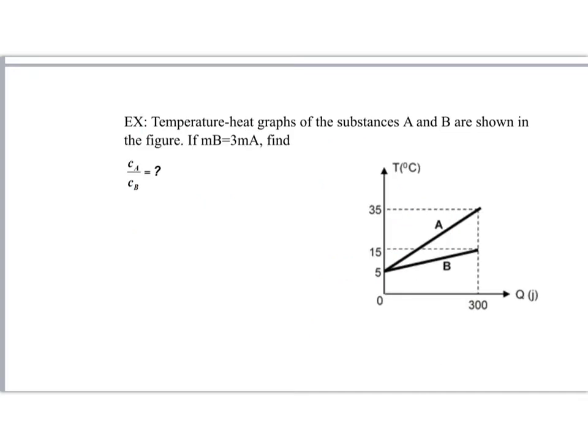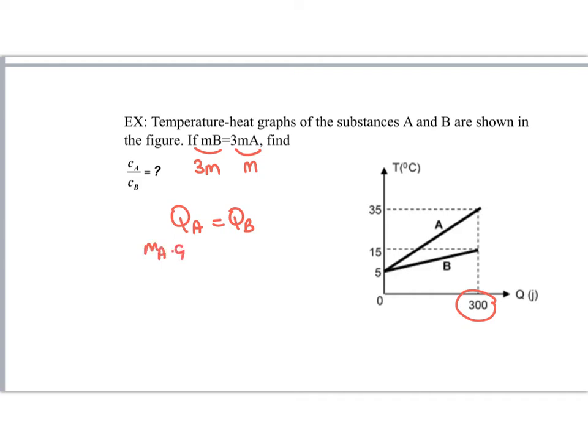The temperature graph for A and B is given. We are going to find their specific heat capacity ratios. The mass of B is 3 times the mass of A. So if I put M for A, then B is equal to 3M. Now I see that both of the substances take an equal amount of heat, equal to 300.